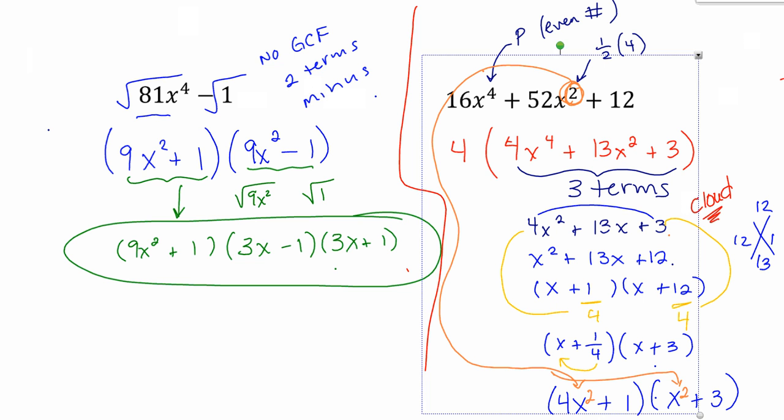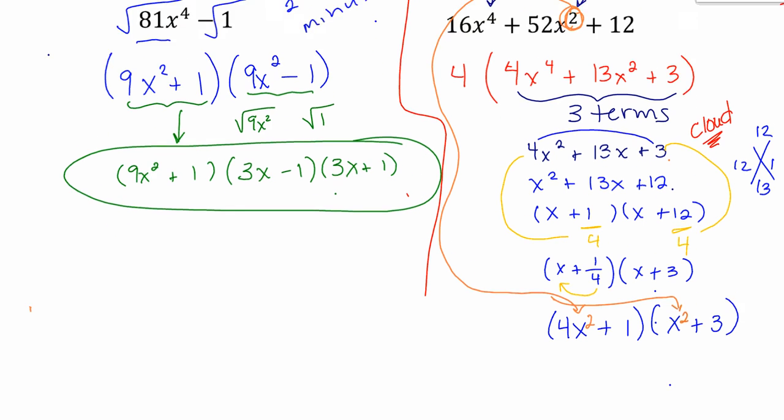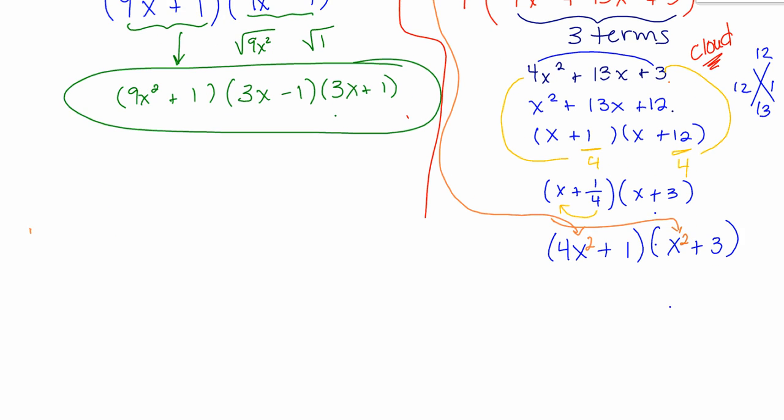Quadratic in form, that's the only difference. It might look like a regular old trinomial, so factor it like a trinomial. Get it down to these basic factors, and then all you do is change the power on the x. Instead of just 4x, it's actually 4x squared. Instead of x plus 3, it's x squared plus 3. Then we would check to see if it factored any further.